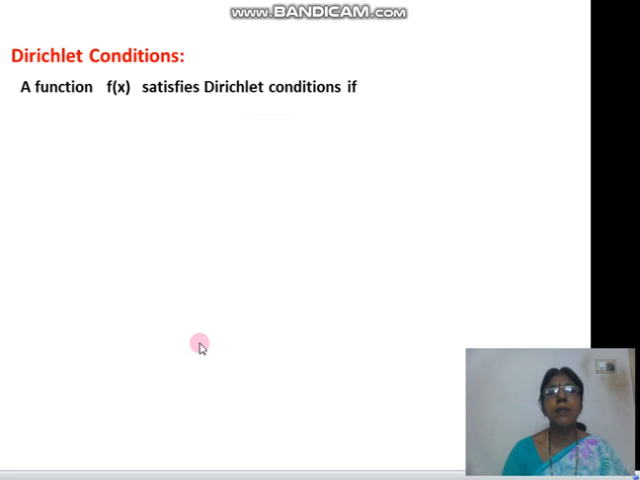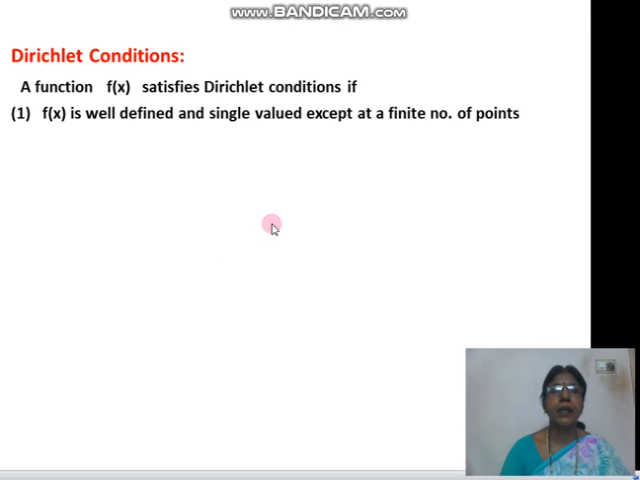Now we see some conditions which are called Dirichlet conditions. A function f of x satisfies Dirichlet conditions if, first condition, f of x is well defined and single valued except at a finite number of points in minus L to L. In this given interval the function is well defined. That is the first point.